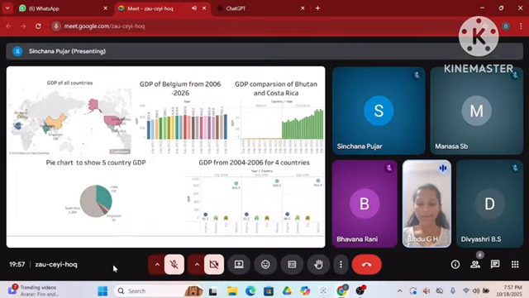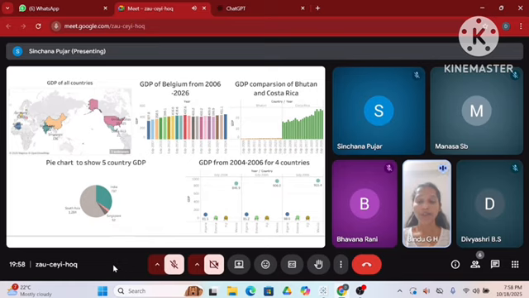This is the interactive dashboard. The first slide is about GDP data of different countries over several years. It compares economic performances using a map, pie charts, and bar charts. The top left is a pie chart. The pie chart shows GDP for 5 countries. India is first with 73%, the largest share. Singapore is 9%, South Africa is 13%. Bhutan and Costa Rica have small shares. Interpretation: India dominates in terms of GDP among these 5 countries, while the others contribute relatively smaller portions to the total GDP.